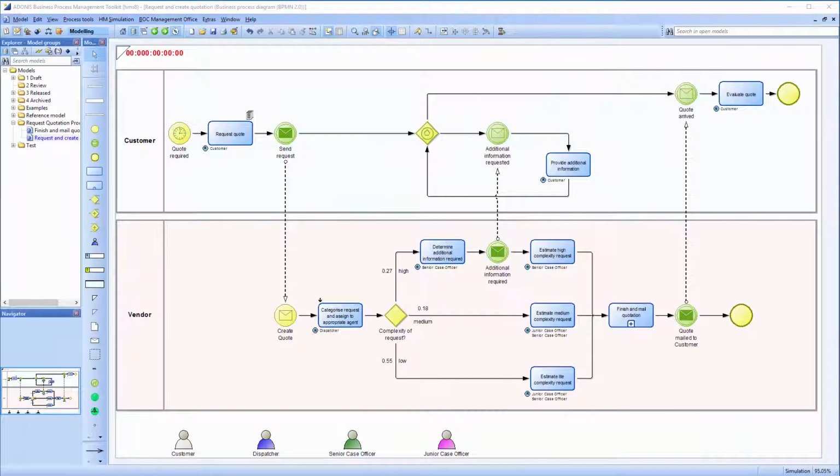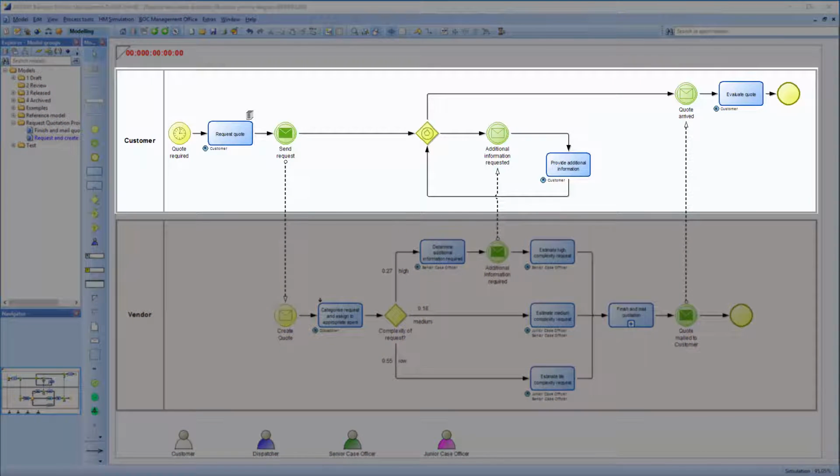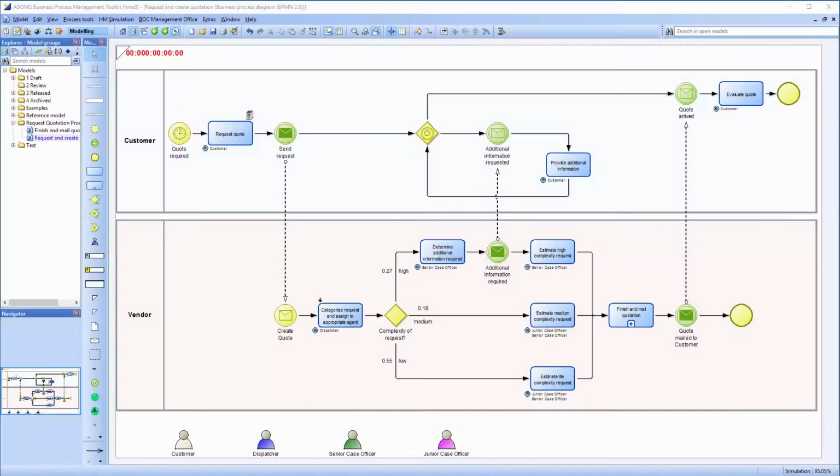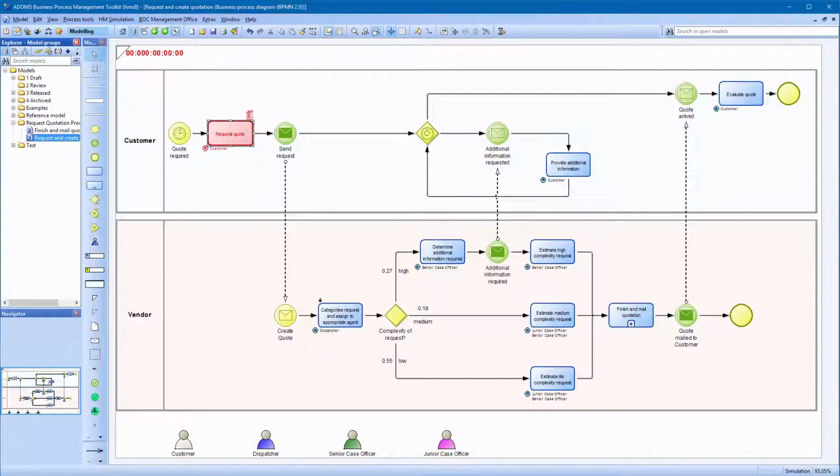Today we will simulate a simple quotation process to demonstrate selected functionalities of our solution. We use two separate pools to map the process steps of both the customer and the vendor. Performers are mapped at the bottom of the model. The process starts with a customer requesting a quote.